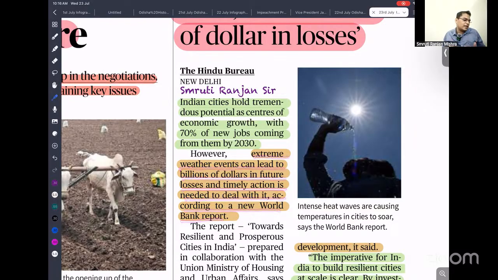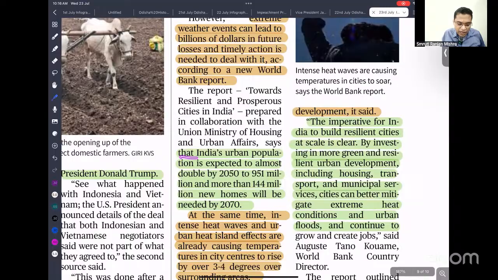Because if this type of climate change persists, it is a very dangerous precedent for our environment. The Indian urban population is expected to almost double. By 2050, we are expecting 951 million people to reside in urban areas, and more than 144 million new homes will be added by 2070. So our future is rapid urbanization, as we can see.